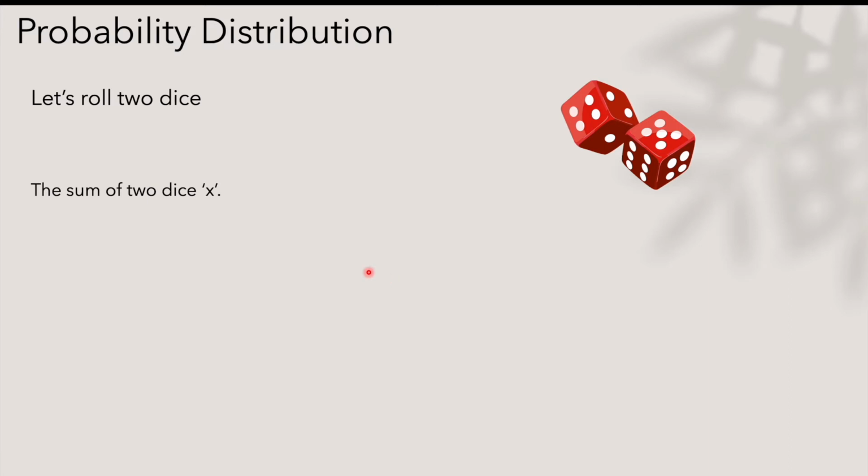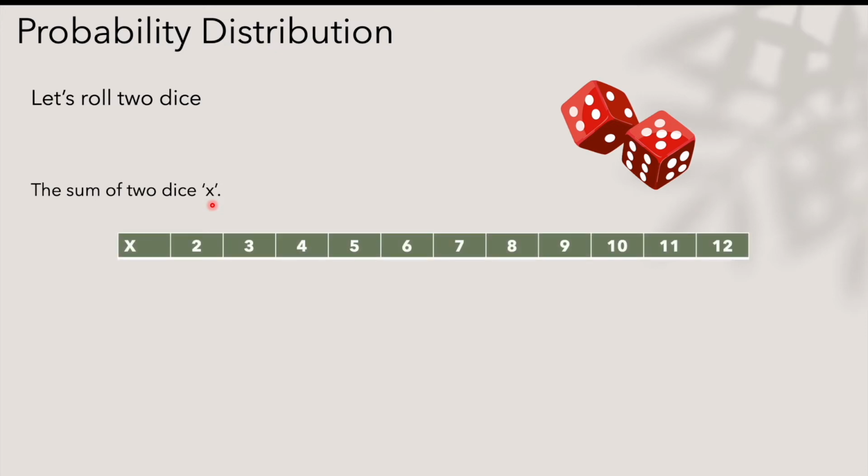What are those? If we say that the sum of two dice is x, meaning that when we roll two dice, we add the outcome of one and the outcome of the second one together and call it x, then we have these different possible outcomes. It can be 2, because the smallest number on each of these dice is 1, so the smallest possible sum is 2. And the other outcomes can be 3, 4, 5, 6, 7, 8, 9, 10, 11 or 12. So there are 11 possible outcomes when we roll two dice.